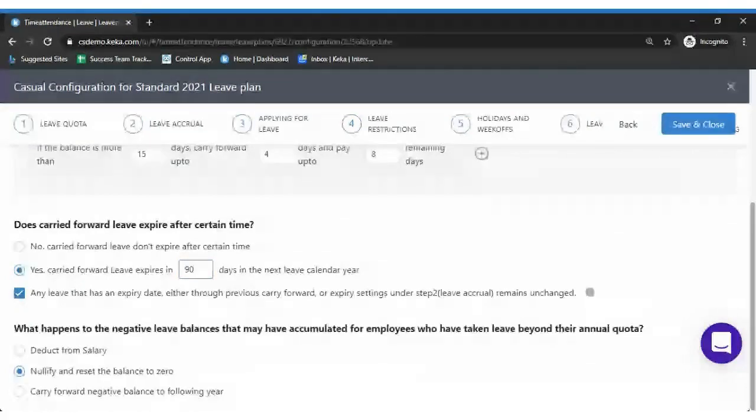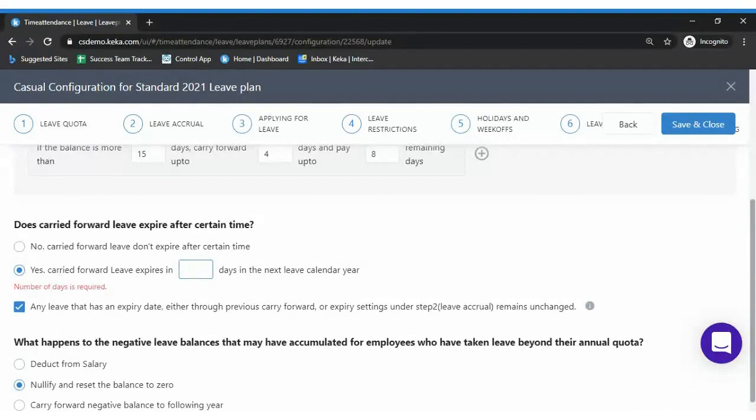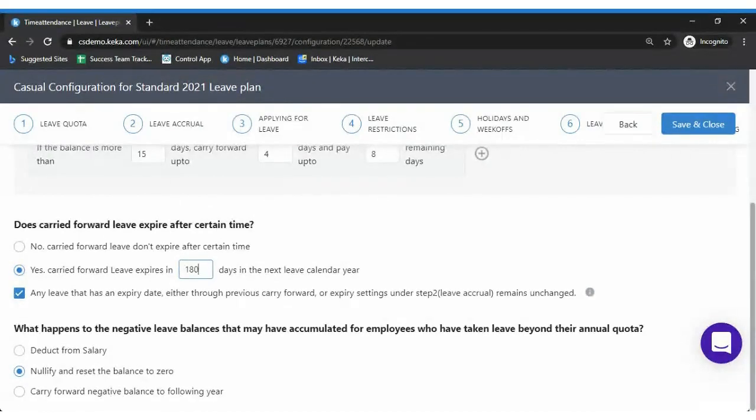I would suggest 90 days here as well, or 90, or you can take it as 180. So after 180 days of carry forward, which has been forwarded on 1st of Jan, on 1st of July all my carry forward leaves will get expire. Any leave that has an expiry date, either previous carry forward or expiry setting under previous, remains unchanged. So carry forward leave will expire.